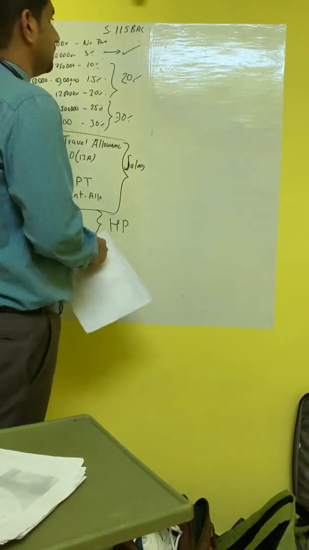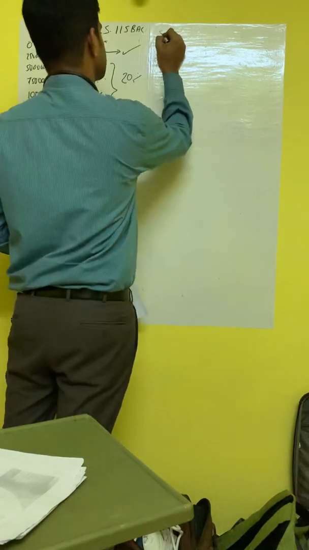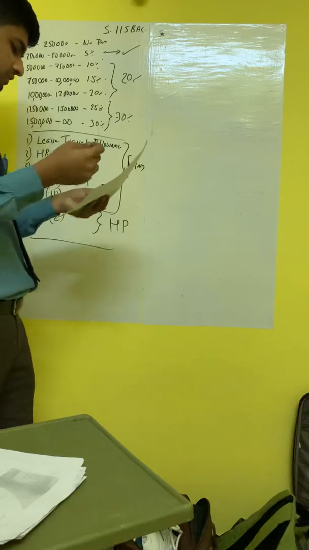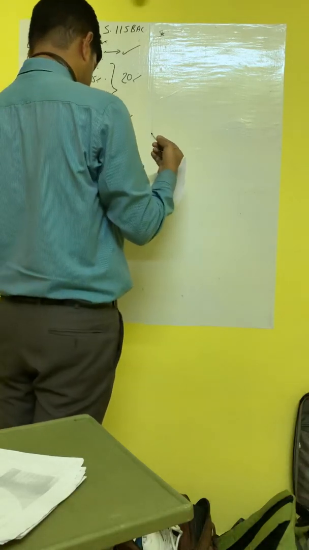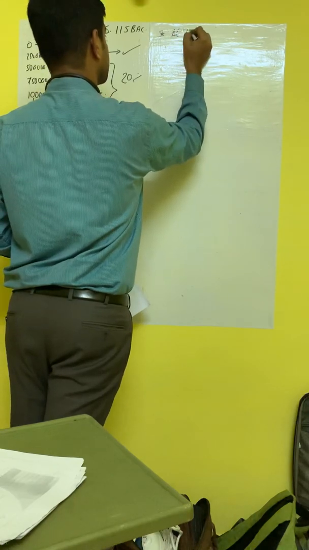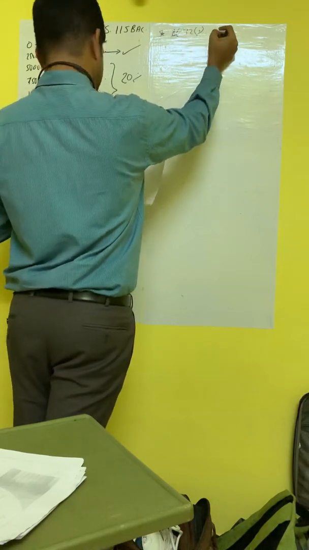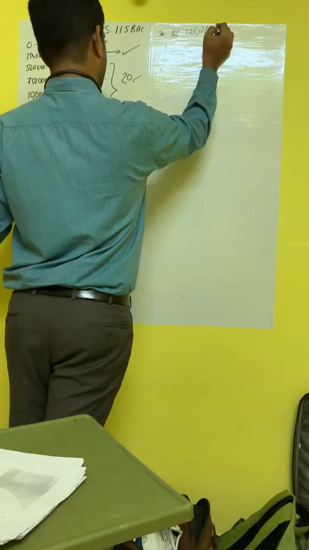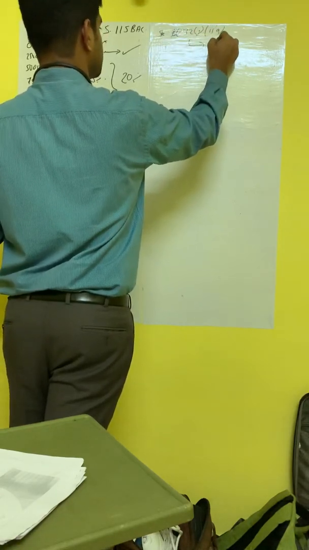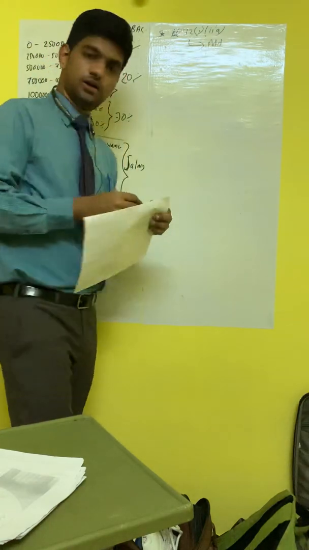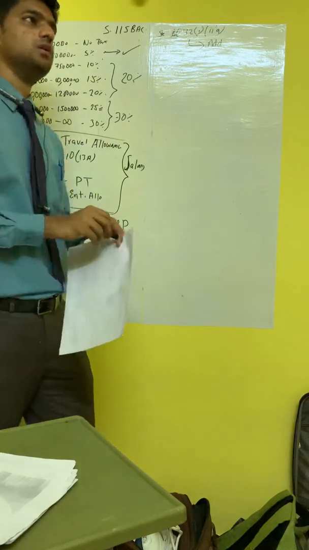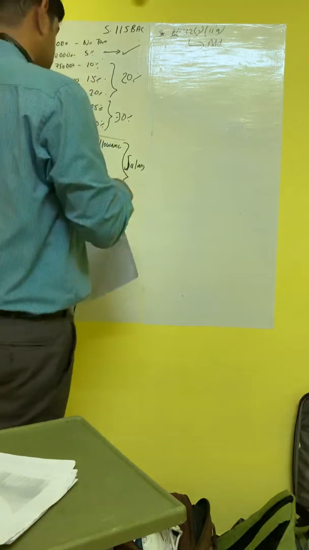Then next one is section 32(1). This is additional depreciation. You are eligible for claiming additional depreciation of up to 20% if you are a manufacturing entity.